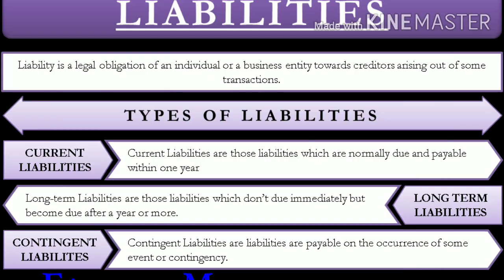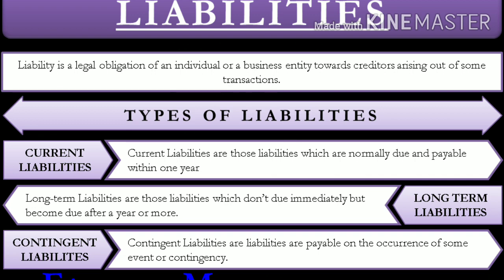Liability may be divided into two parts, internal liabilities and external liabilities, and further classified as non-current liabilities, current liabilities, and contingent liability. Here you must know what a contingent liability is.